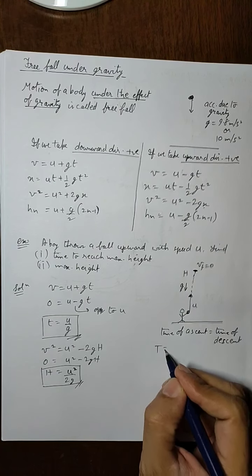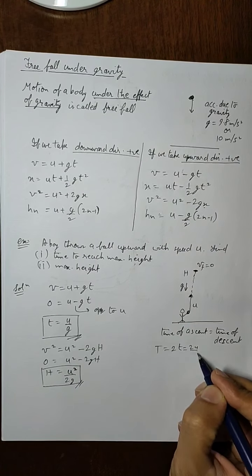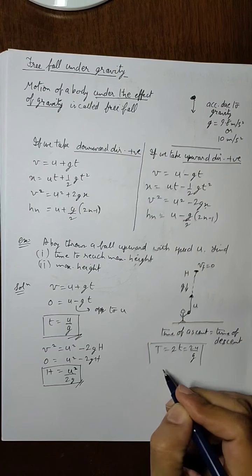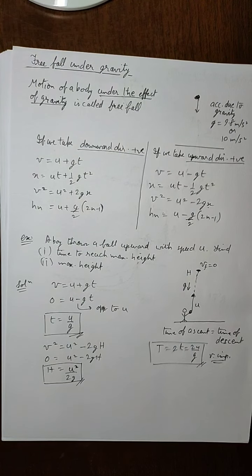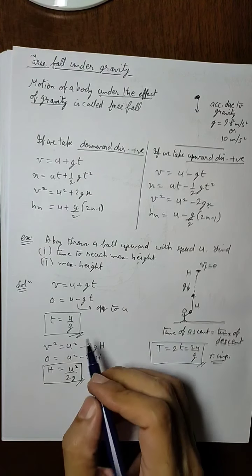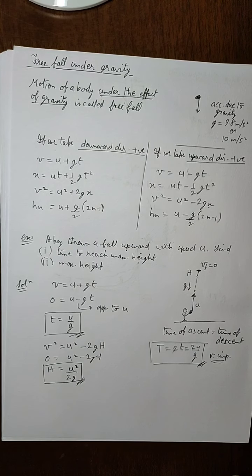So the total time of flight will be equal to 2t, this value. So it will become equal to 2u by g, and it's also a very important concept, a very important formula. So remember these formulas, and we will use these formulas directly in the questions.